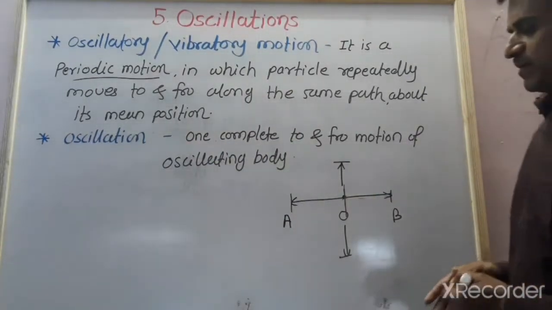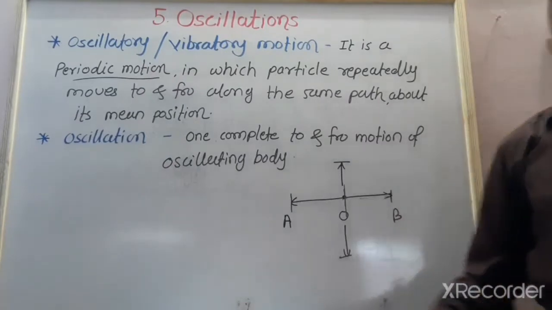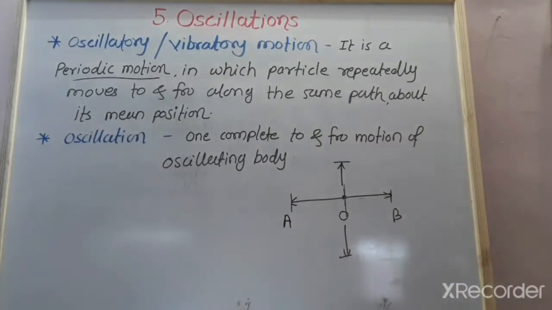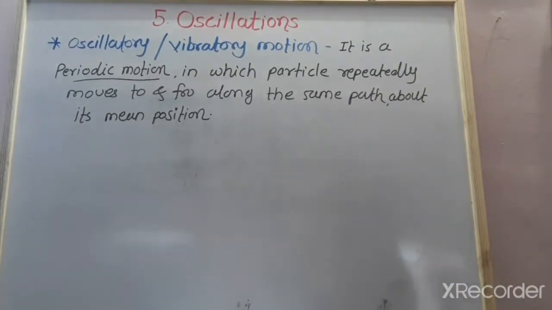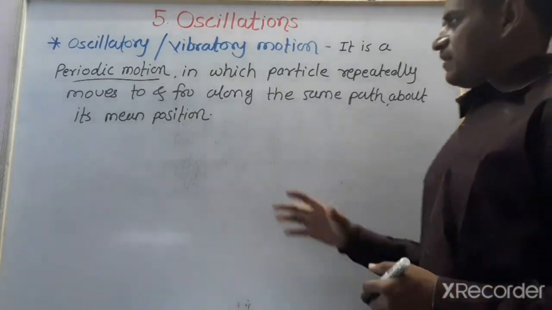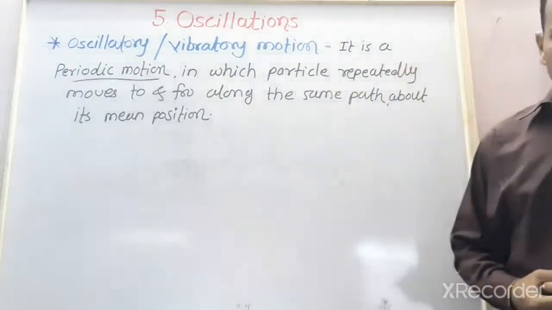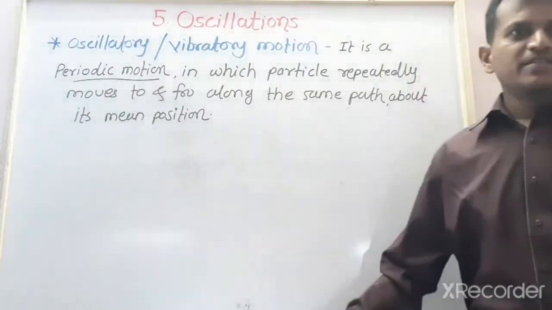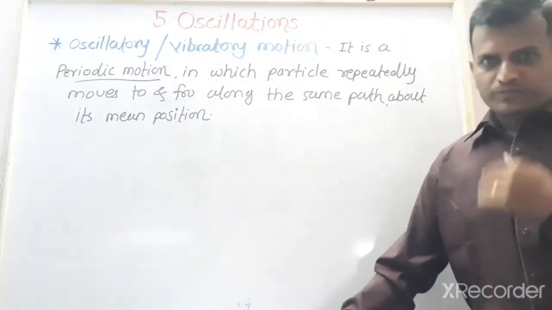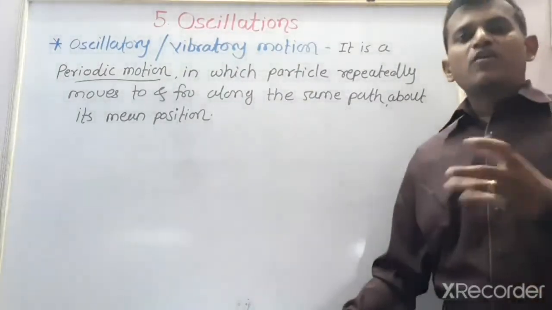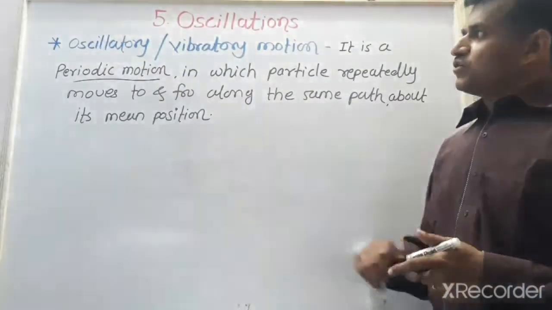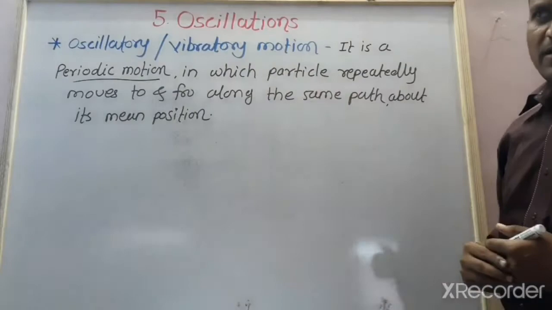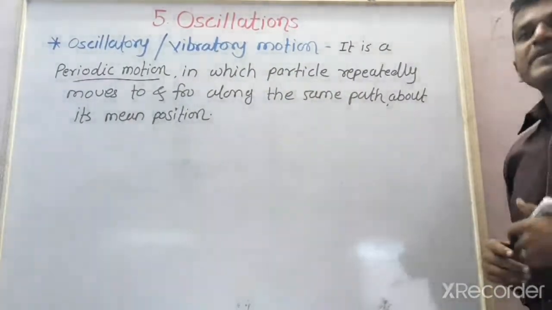Now the examples of the oscillatory motion: the rocking of the cradle. The cradle of small children is an example of oscillatory motion. It moves in a to and fro motion, or the swinging of a swing. The swing is also an example of oscillatory motion. Then the motion of the vibrating tuning forks.